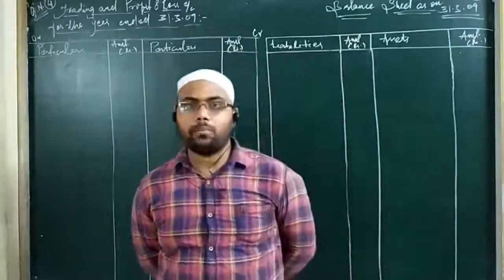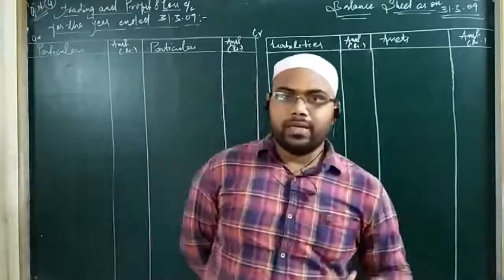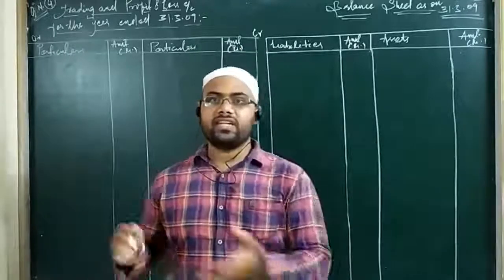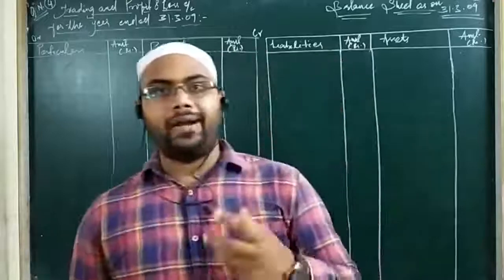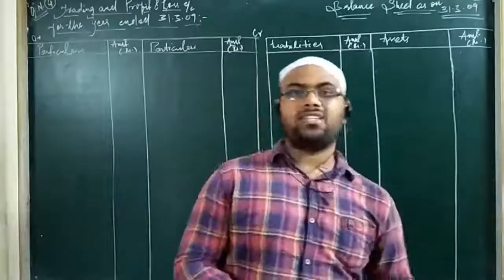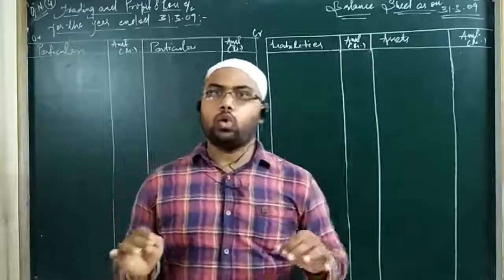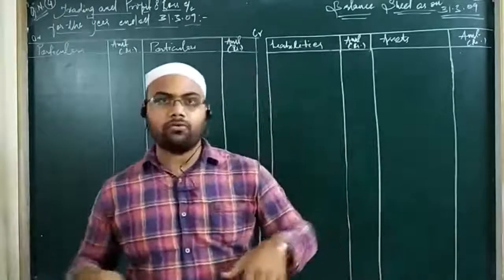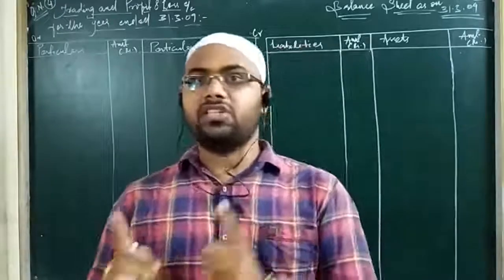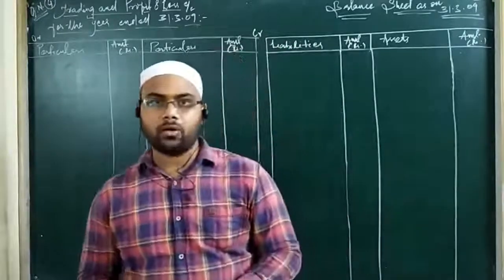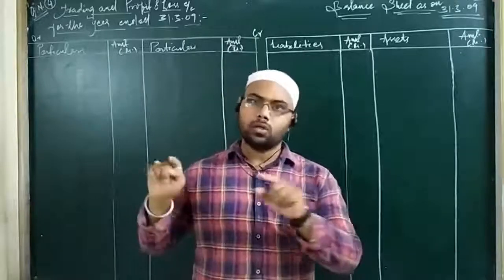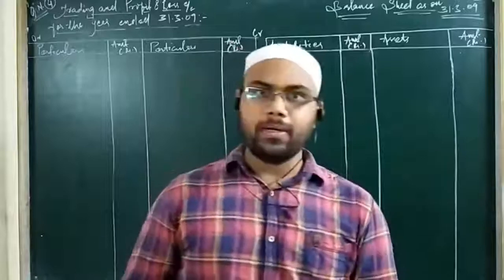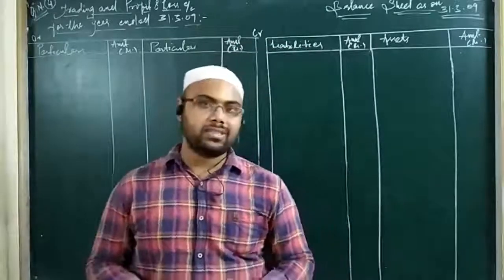For that purpose, I have also made a theoretical video regarding how to identify the expenses and incomes into direct expenses and indirect expenses, direct income and indirect income, and also I have told you how to categorize the different types of assets and liabilities. So hopefully there is no other problem or confusion or dilemma for preparation of financial statements in the chapter final account without adjustment. Okay, but you can move on solving and keep going for the solution of the problems without adjustment. Again, if you have any doubt, I am always there to help you.